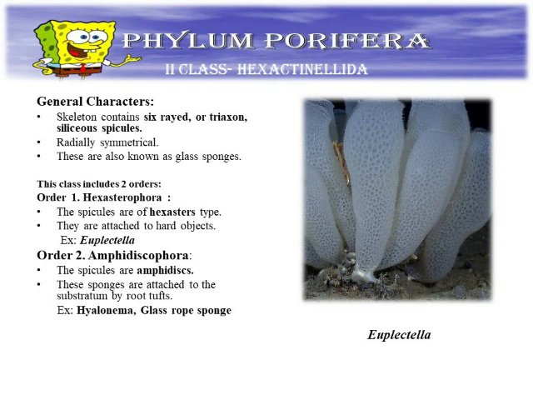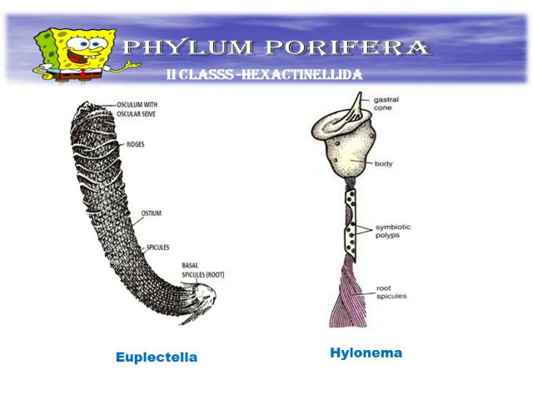Hexasterophora example is Euplectella, the Venus flower basket, a very good example. Next is the Amphidiscophora. Amphidiscophora example is Hyalonema, the glass rope sponge. These are the two diagrams.